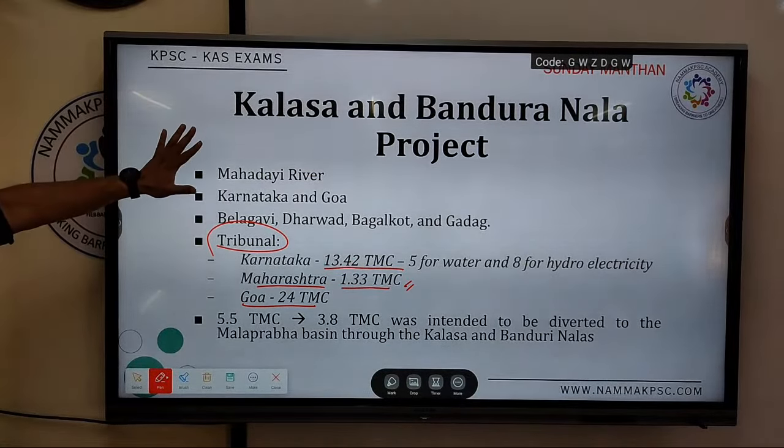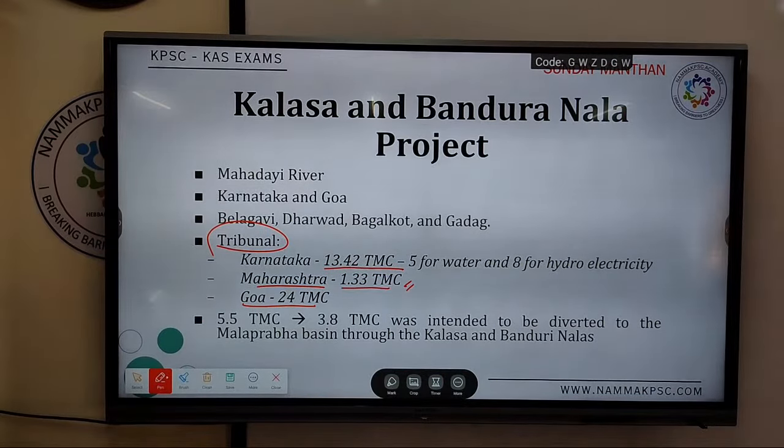Out of which this project will divert 3.8 TMC. Important, please remember. 3.8 TMC is intended to be diverted to the Malaprabha Basin through the Kalasa and Banduri Nalas.